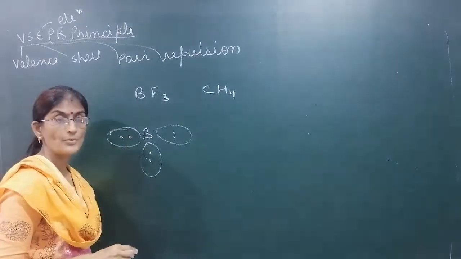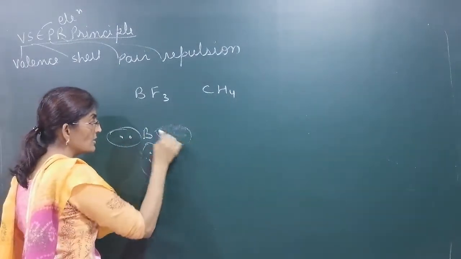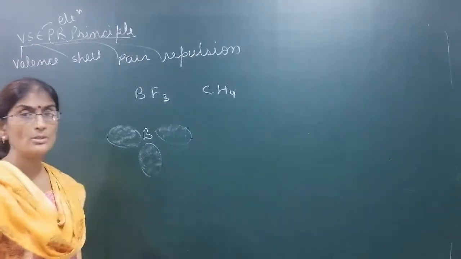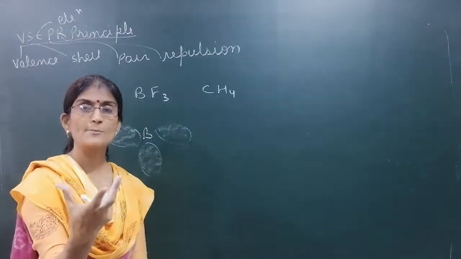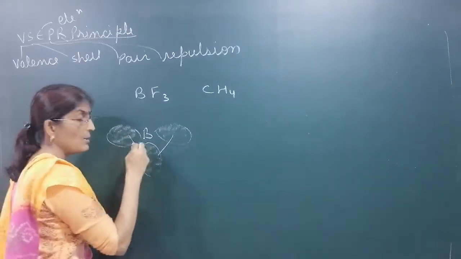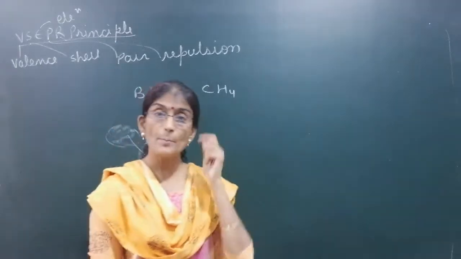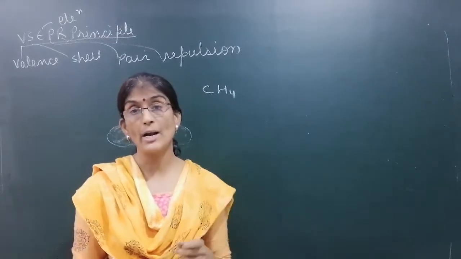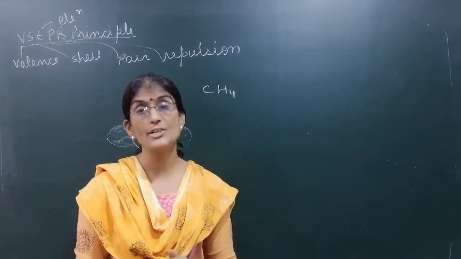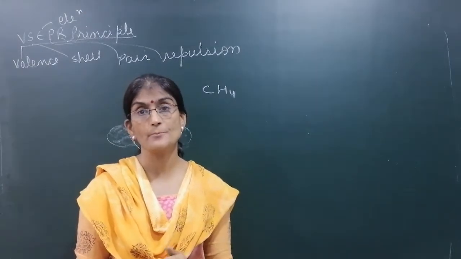So this electron cloud, this electron cloud, this also an electron cloud, electrons form a cloud, so they do not stay in one place, they expand. This electron cloud will repel this and this. So electron pairs, whether bonding or non-bonding, present around the central atom, will repel each other. Clouds will repel each other.